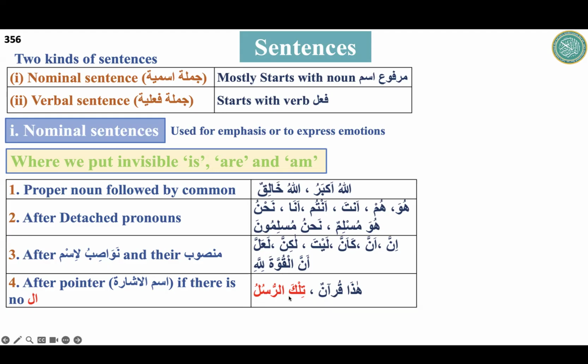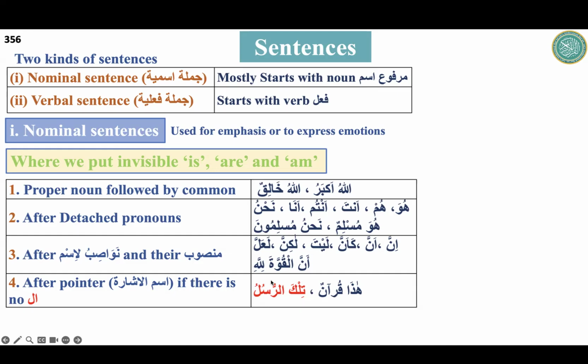What will be the translation of tilka rusulu? Those are the messengers.